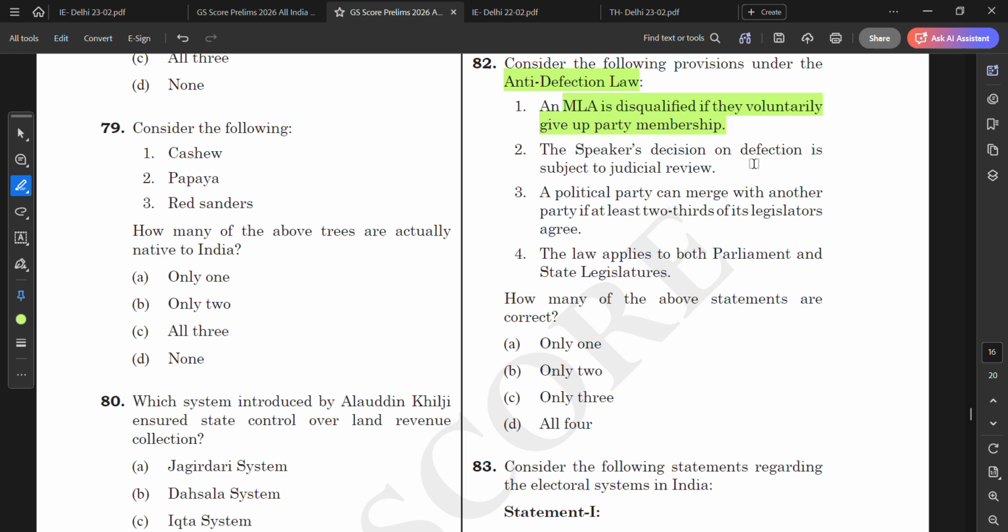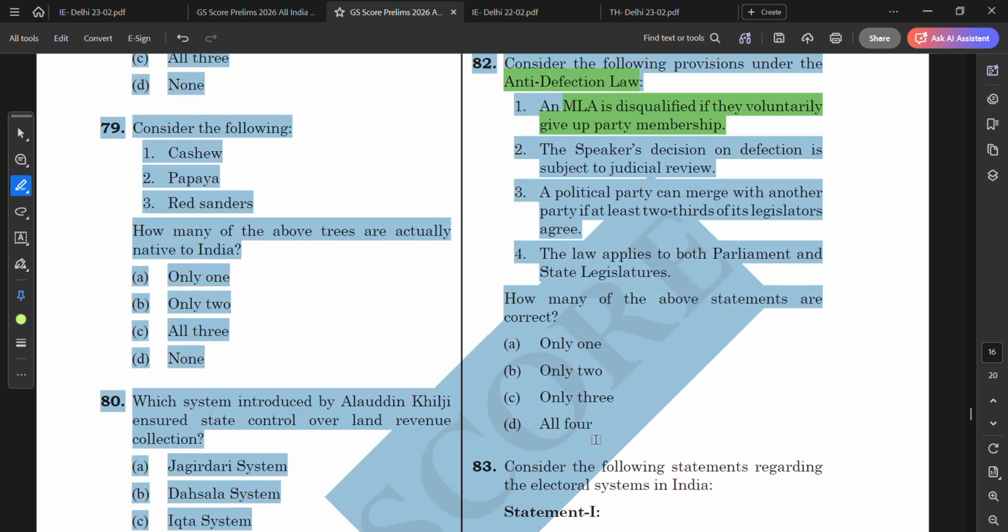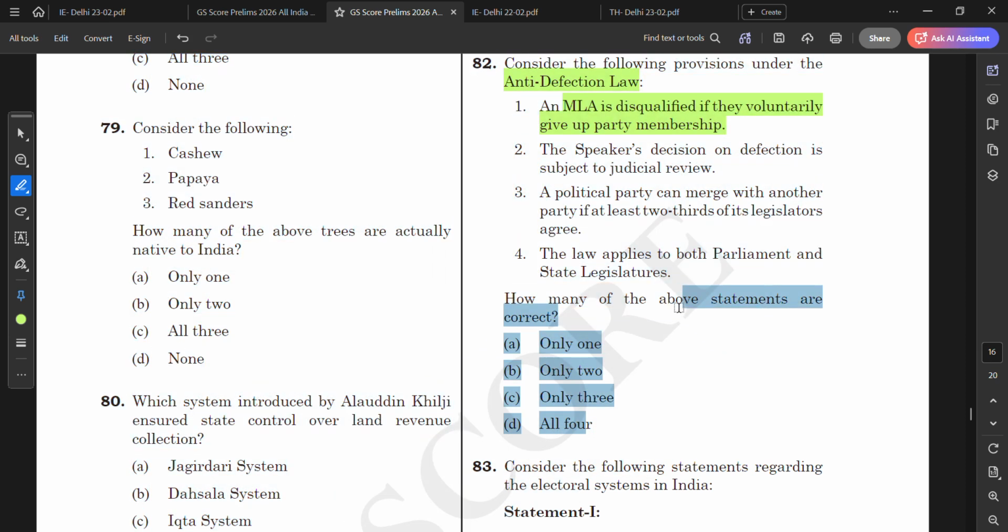A political party can merge with another party if at least two-thirds of its legislature agree. Yes, the law applies to both parliament and state legislatures. All of them are correct. So all four are the correct answer.